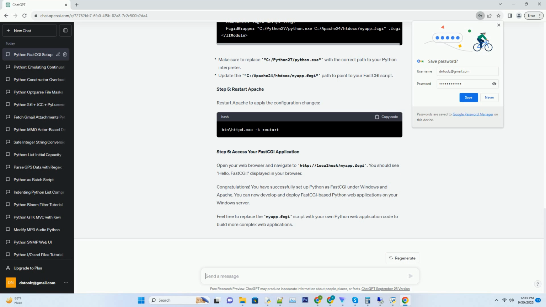Step 2. Install FLUP for Python. We'll use the FLUP library to create a FastCGI script. Install it using pip. Step 3. Create a Python FastCGI script. Here's a simple Python FastCGI script that you can use as a starting point. Save it as myapp.fcgi in your Apache document root, example